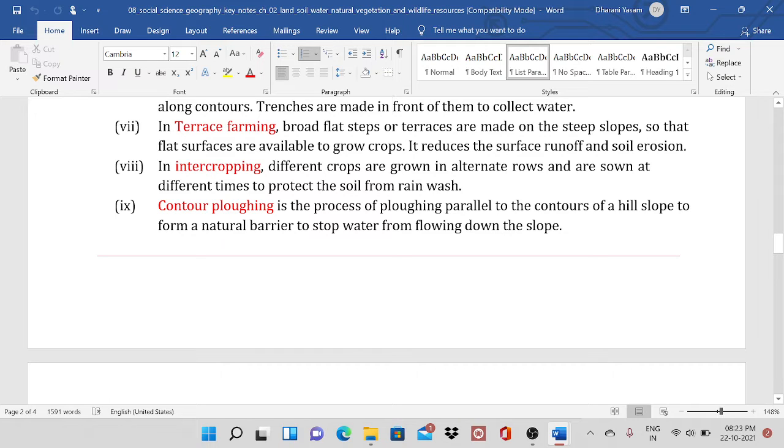Contour plowing is the process of plowing parallel to the contours of the hill slope to form a natural barrier to stop water from flowing down the slope.